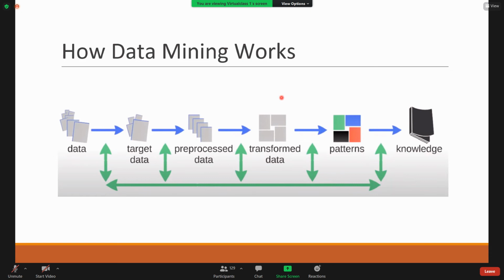What is the difference between data mining and data analysis? Is it the same? Data mining is always about extracting unknown knowledge, whereas data analysis refers more to the statistical aspect.